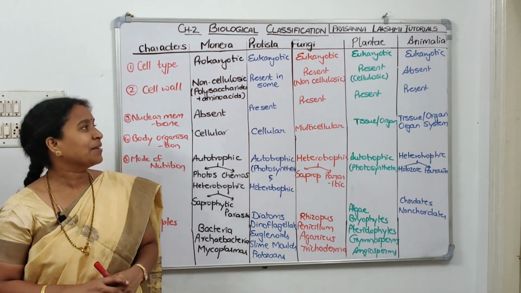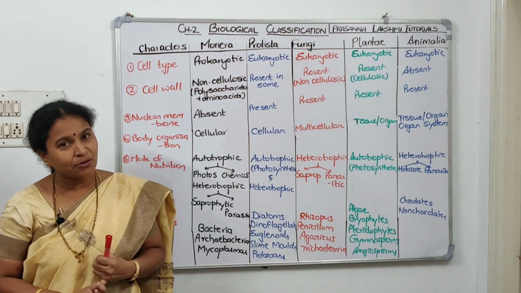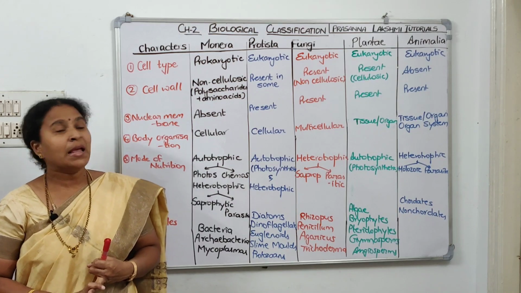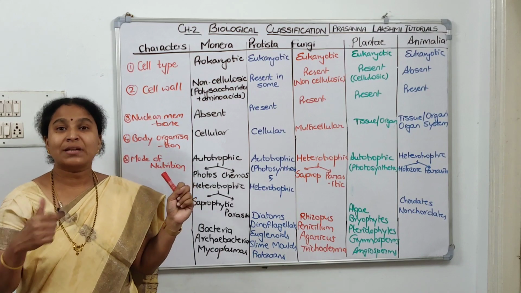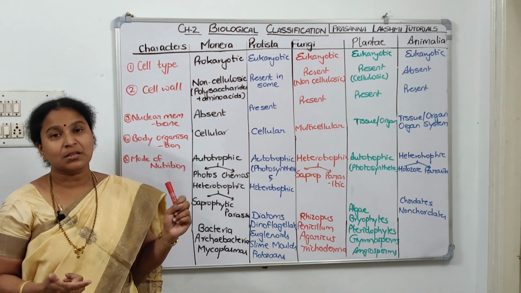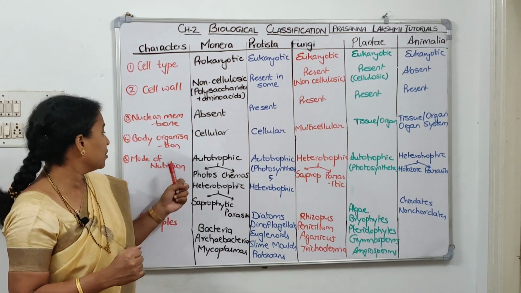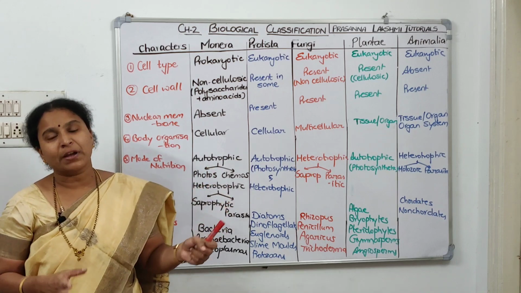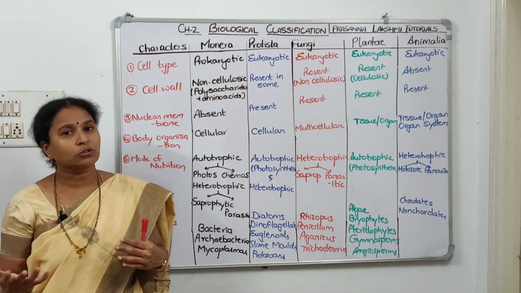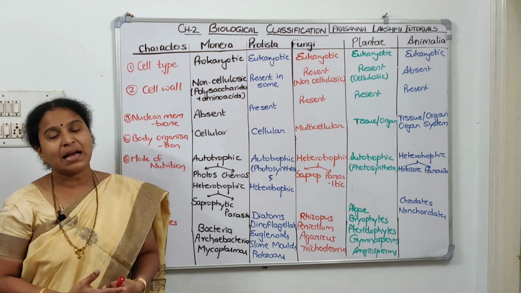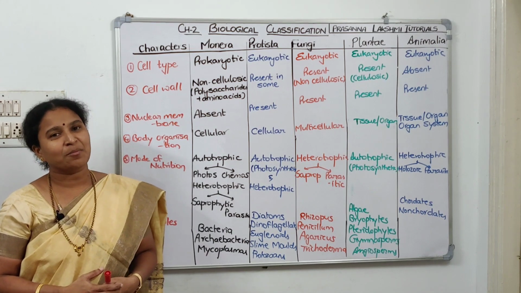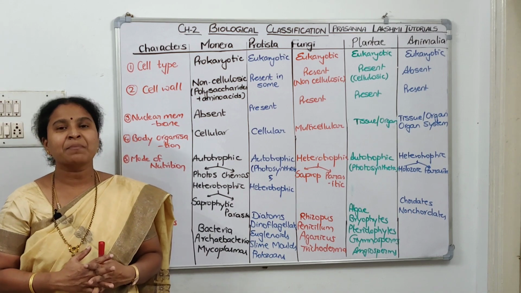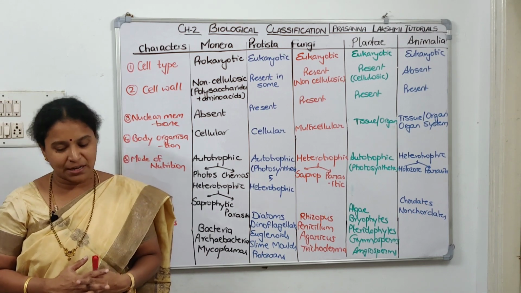Coming to the animal kingdom, they are eukaryotic. They don't have cell wall. And nuclear membrane, they have. Level of organization, digestive system, respiratory system, circulatory system, means organ system level of organization. Mode of nutrition, heterotrophic, either holozoic or depending on the host, parasitic. Animal kingdom examples, chordates and non-chordates. Take a screenshot. We'll talk about the 5 kingdom classification merits and then we will get into the first kingdom, Monera.